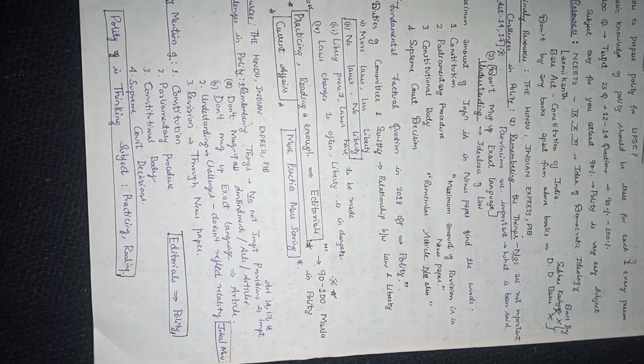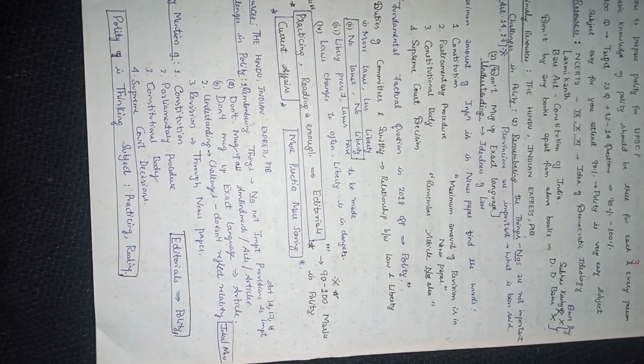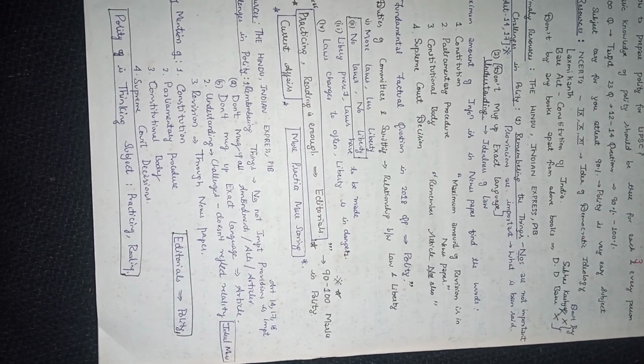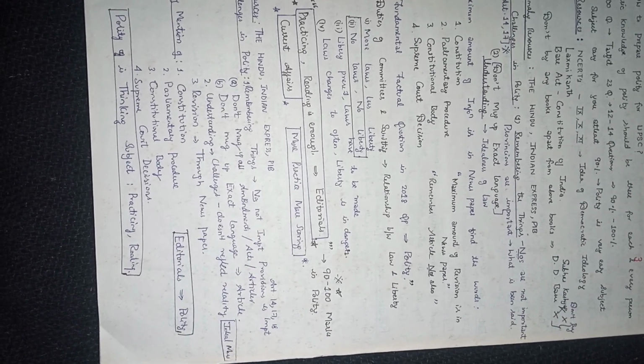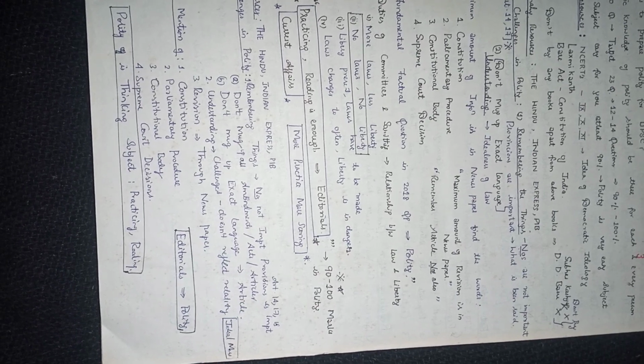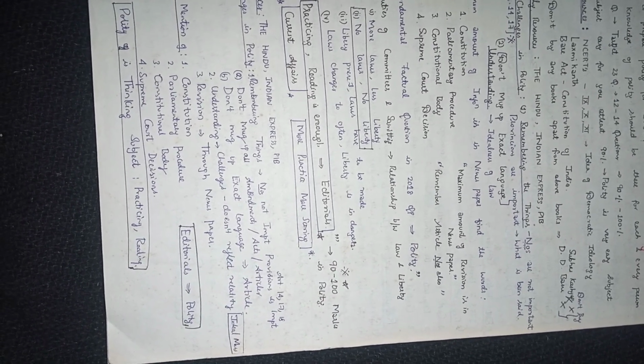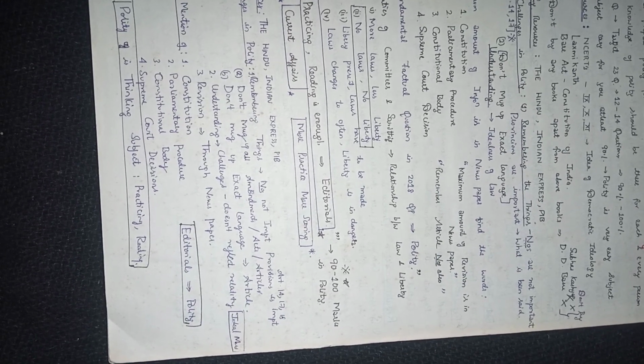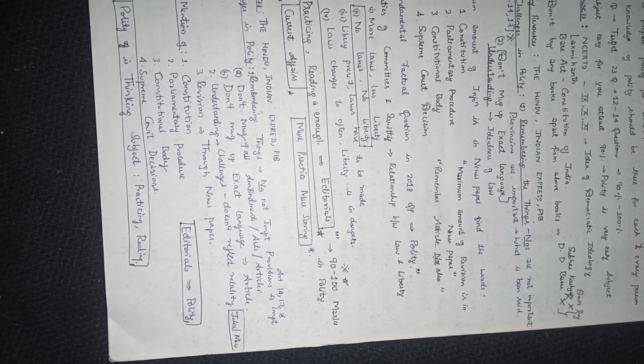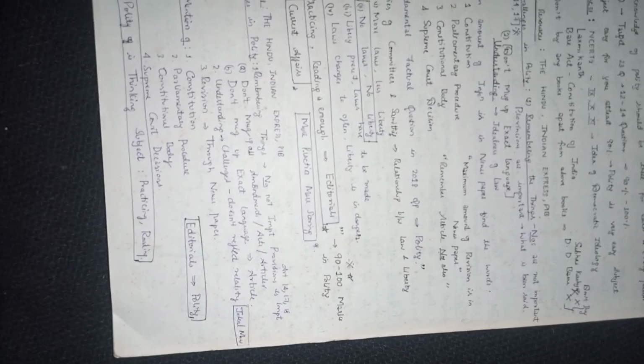Don't buy any books apart from the above books, that is, D.D. Basu, Subhash Kashyap. Primary resources are The Hindu, Indian Express, and PIB, that is Press Information Bureau. And challenges in polity, remembering these things.